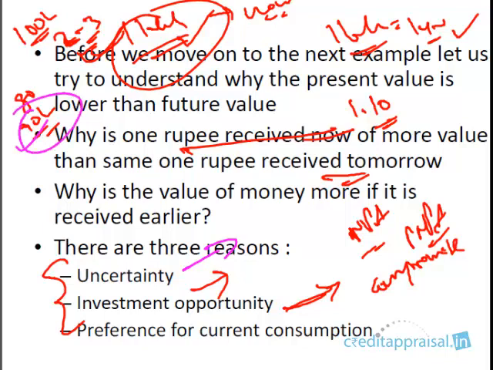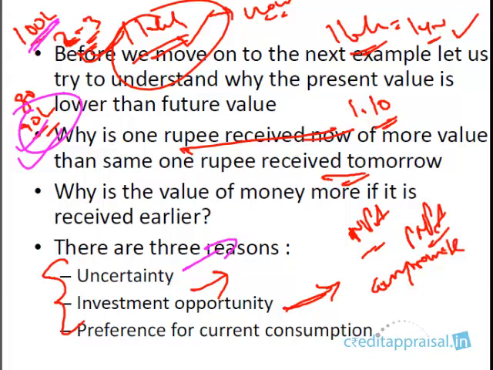Or he's saying, I have 90 lakhs ready with me. You take it and waive off the 10. Immediately you will take this. Why? You don't know whether you're going to get that 100 lakhs after 2-3 years. This is already a troublesome borrower. We are not sure whether this is going to be a viable project. In 2-3 years, you don't know what's going to happen. We are uncertain about the future.